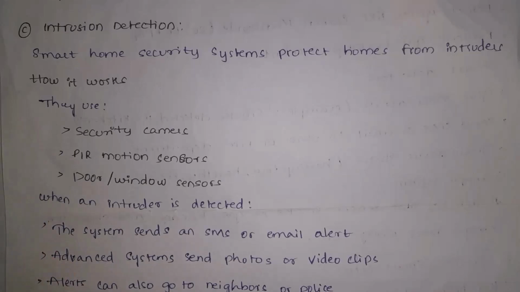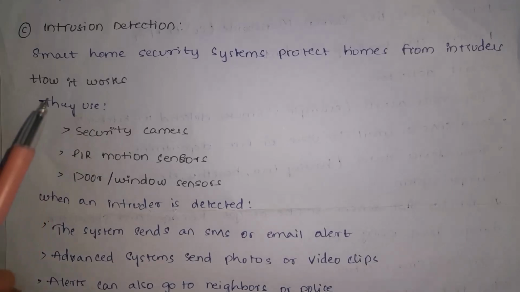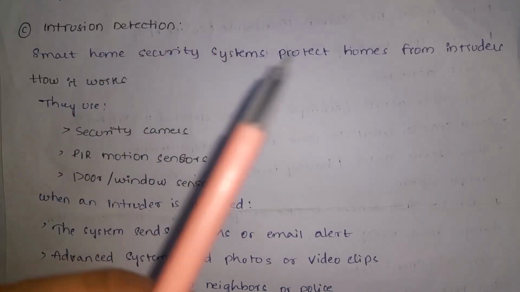And in home automation, the third one is intrusion detection. Guys, intruders are nothing but persons who cause harm to us. We call them intruders. And we can detect intruders by using smart security systems. So, smart home security systems protect homes from intruders.